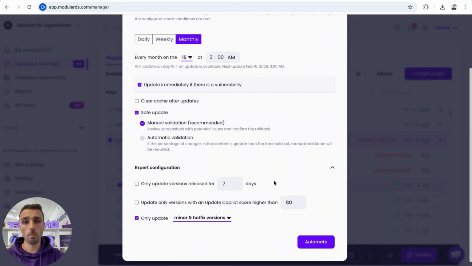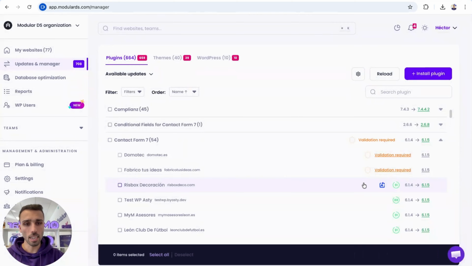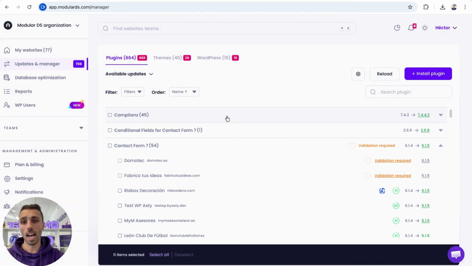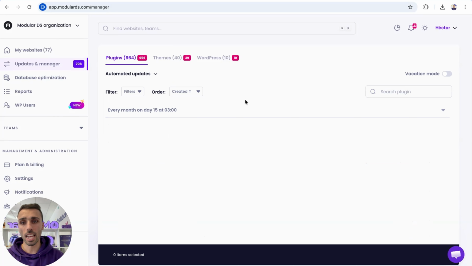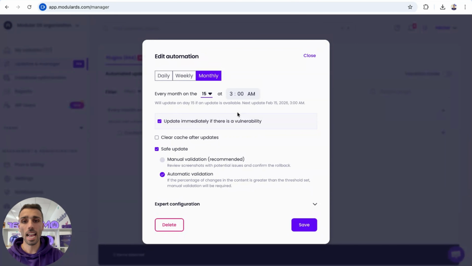Okay, so I'm going to automate these updates here. I'm going to see here that it's automated, and to see these automated updates, I can go here to automated updates, and I'm going to see all my different automations. In this case, I only have one, the one I just did, and I can see it's one plugin for one website, and here I can edit the automation if I need to.